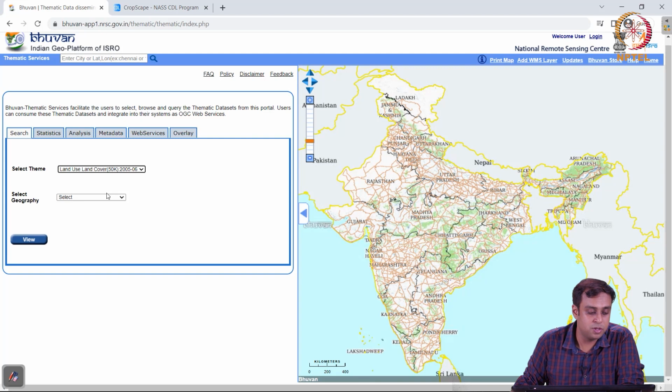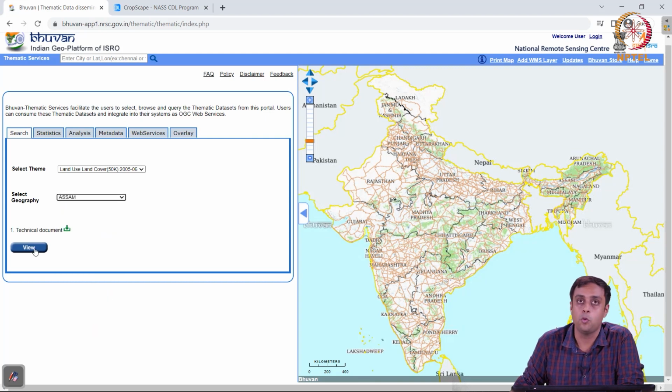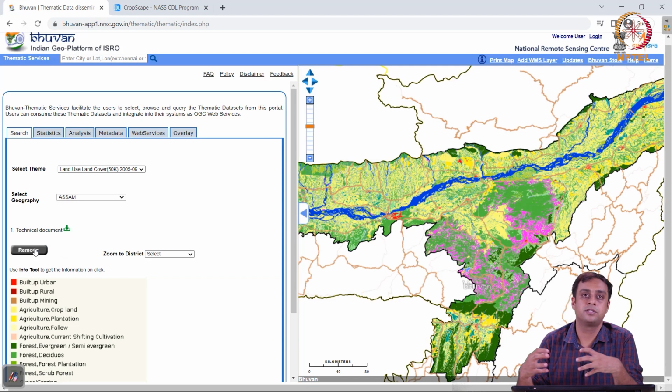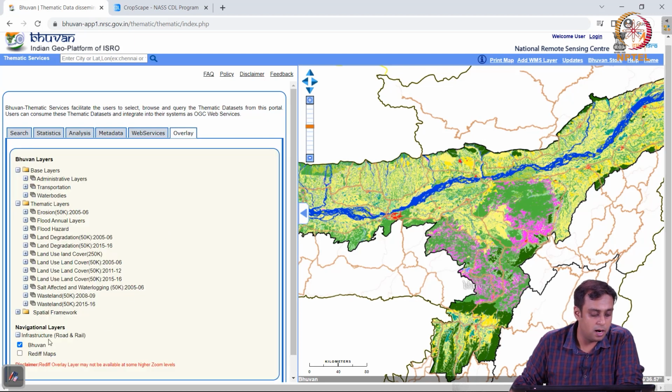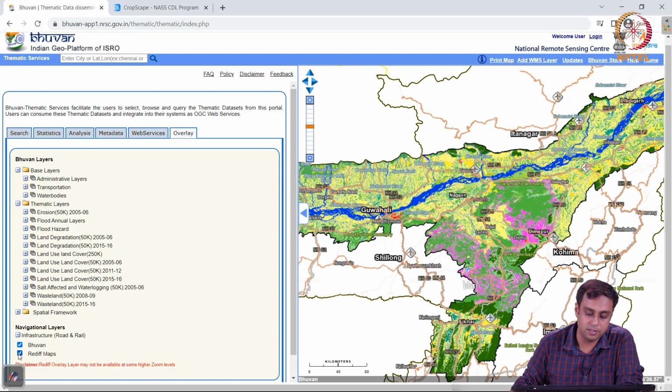I know that it's in Assam, so I'm going to select Assam and say view. I'm narrowing down my interest to the area that I need to look at. Now when I look at this map, I can't really tell where Guwahati is. So I go to my overlay function and, under navigational layers, use what are called Rediff maps. If you click on Rediff maps, you will see that we are able to identify a region where we can see Guwahati. We can zoom in a little bit and narrow down our search further.